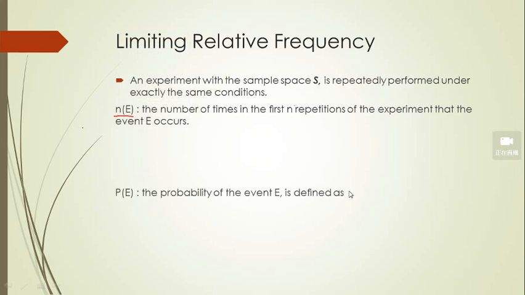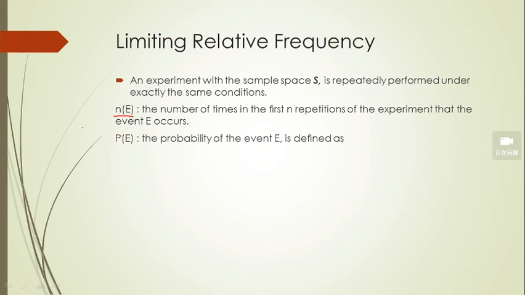And then PE, capital letter P, this is also the notation to represent the probability in our course. The probability of the event E is defined in this way. How can we understand this one? Actually, NE over N, this is the relative frequency, right?